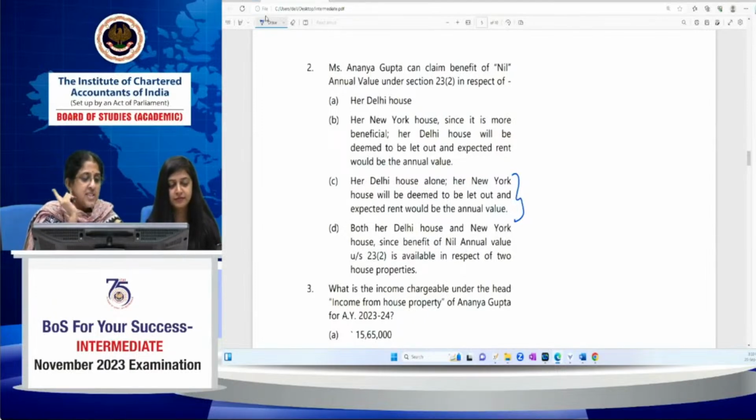Bhumika, which option is the correct option? As of now, Delhi house is also self-occupied. New York house is also self-occupied. New York house is also not let out. It's self-occupied. And you can claim the benefit of two house properties as per 23(2). Two house properties. Tell me now what is the answer.